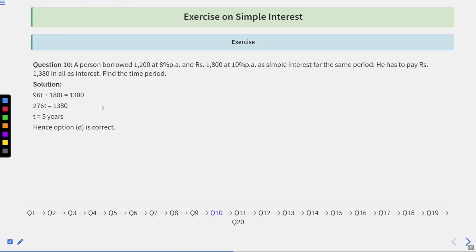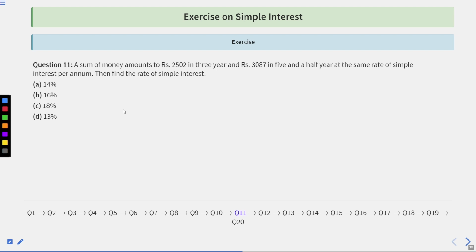So that means 96T plus 180T is going to be equal to 1380. So when you simplify this, you will have 276T equal to 1380. That means T equal to 5 years. So the option correct here is option D.